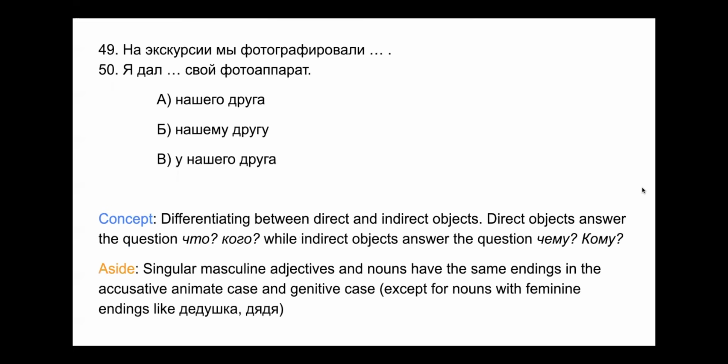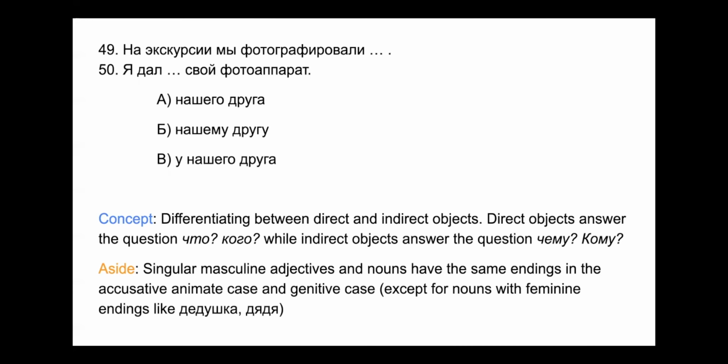49. На экскурсии мы фотографировали нашего друга, нашему другу или у нашего друга. They want you to differentiate here between direct and indirect objects. Direct objects answer the question что, кого, while indirect objects answer the question чему, кому. Okay.